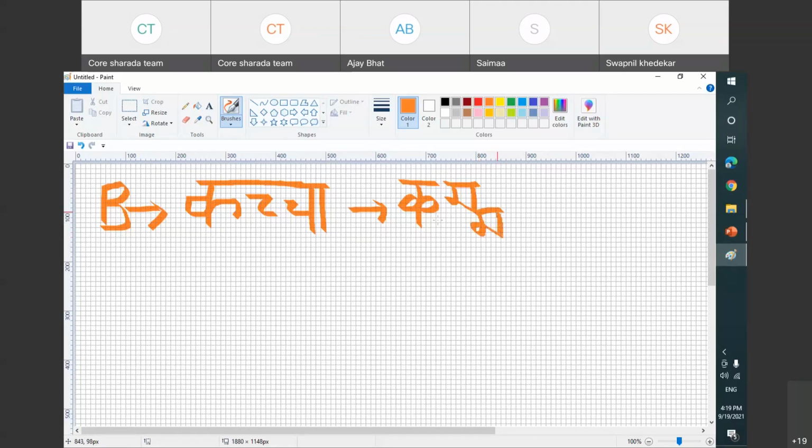That is wrong because it is category B. We write towards the left. This is left. As I told yesterday, it will exactly fit how the above alphabet is. There is no change. If it is an A matra, it will be written above. If it is a U matra, it will be written below. If it is E, that also will be written above. So this is kacha.